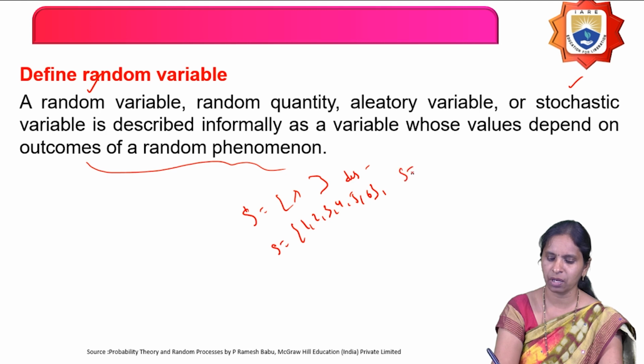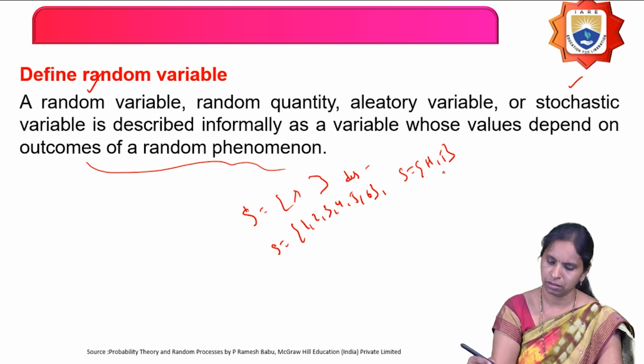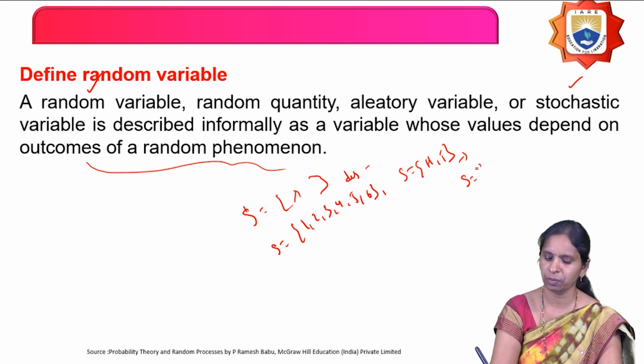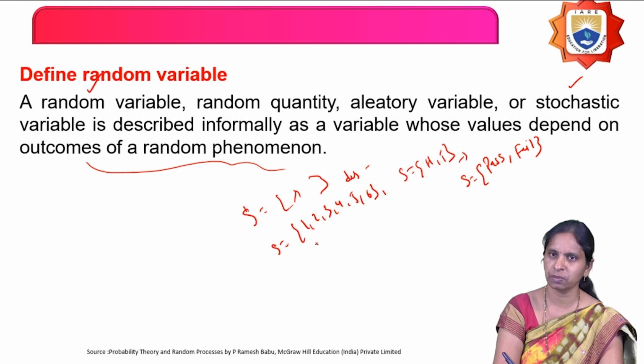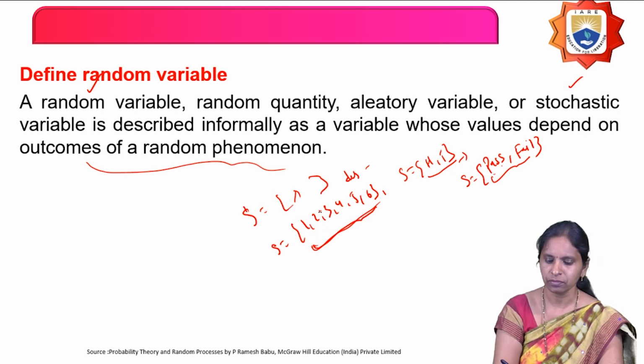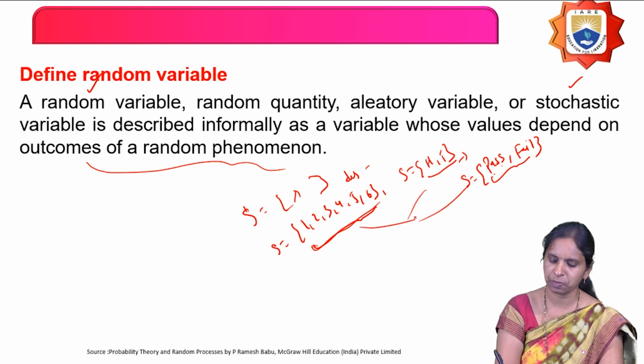Now, when I toss a coin, the sample space is head, tail. Similarly, if a student has written an exam and I want to know the probability that the student has passed or failed, the sample space is pass and fail. So some sample spaces for a random experiment may be descriptive in nature. These two are descriptive, while the die is in numbers. Then, in order to convert the sample space into real numbers, we need something.